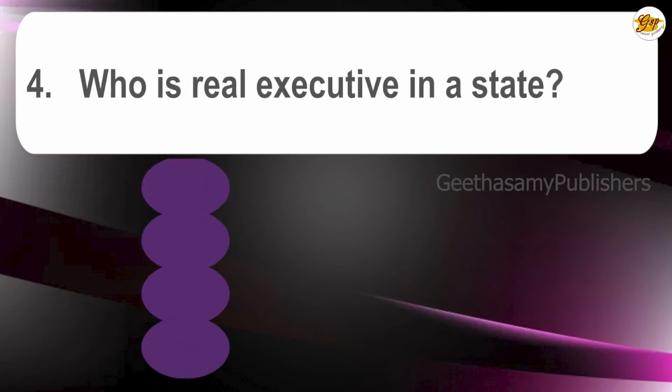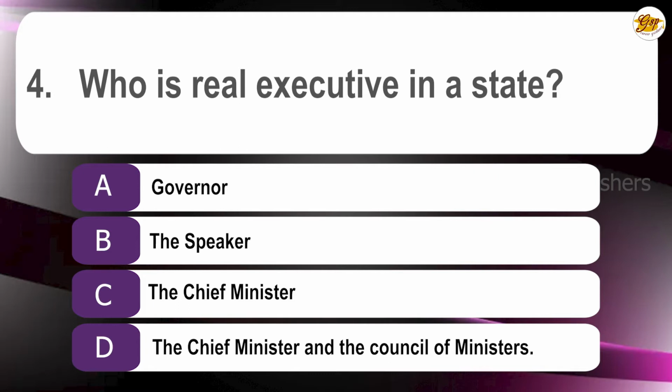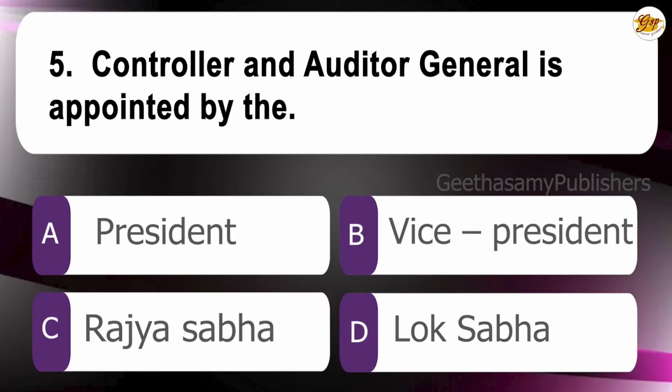Fourth question. Who is the real executive in a state? A. Governor, B. Speaker, C. the Chief Minister, D. the Chief Minister and the Council of Ministers. The correct answer is D. the Chief Minister and the Council of Ministers. Fifth question. Controller and Auditor General is appointed by the A. President, B. Vice President, C. Rajya Sabha, D. Lok Sabha. The correct answer is A.